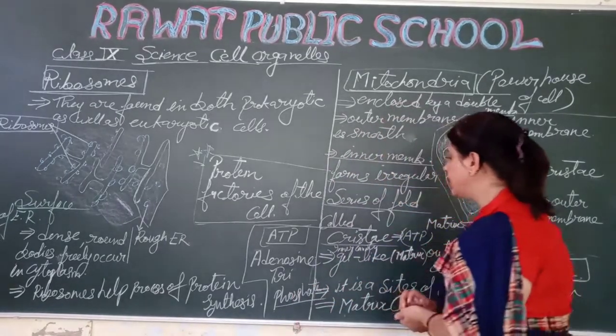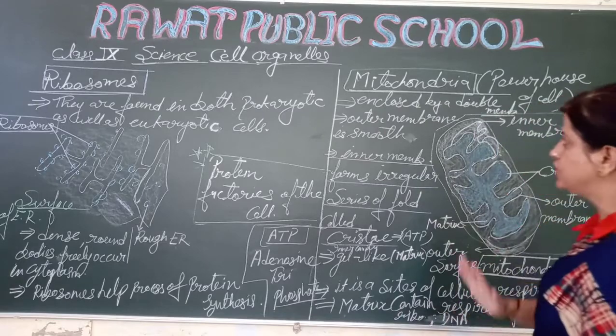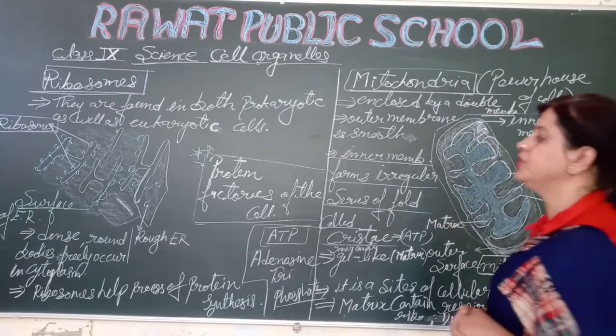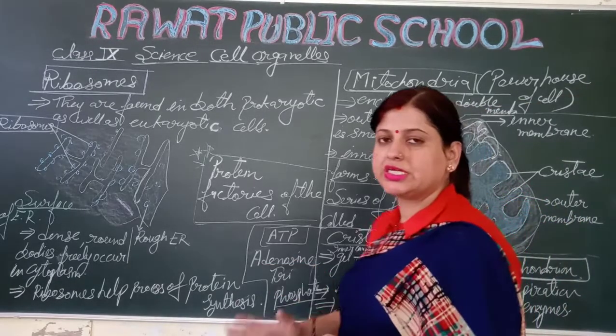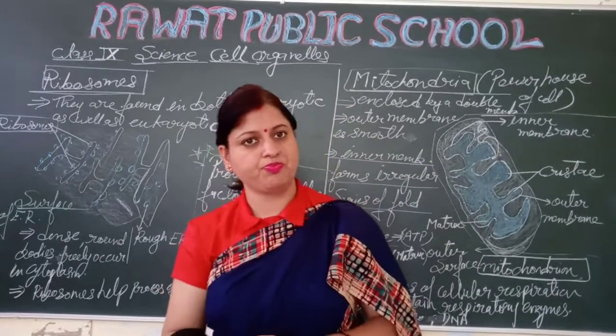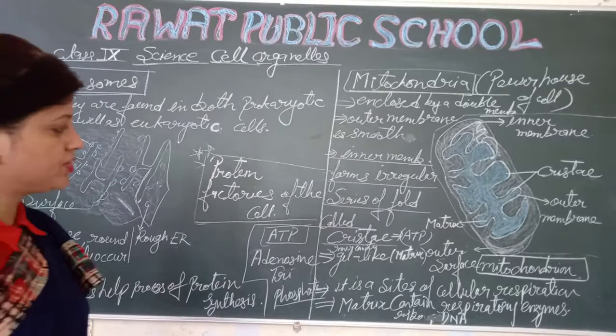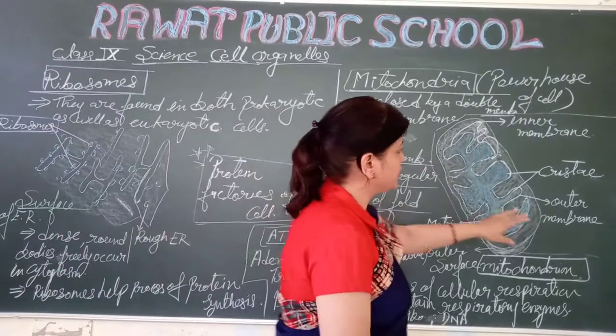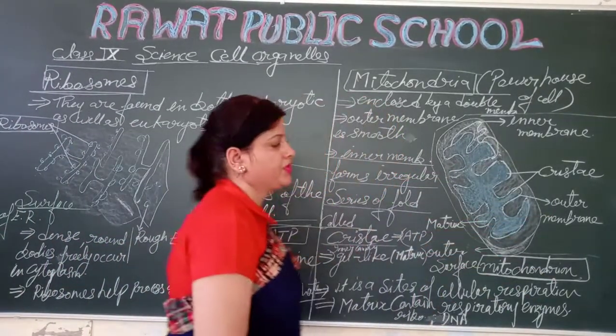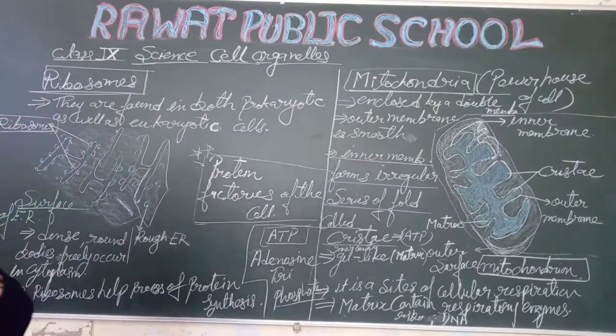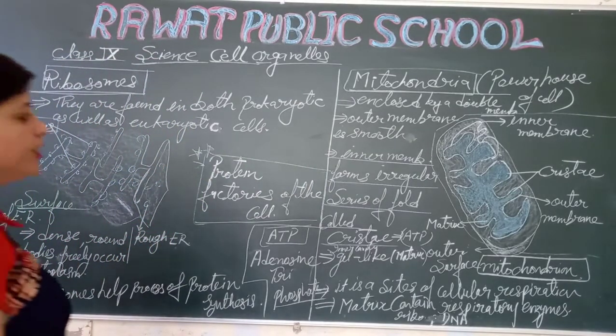It generates energy for the cell, so it is also known as the powerhouse of the cell. I hope today's two cell organelles are clear. Note down the whole notes and draw the diagram in your register also. So this is the cristae, outer membrane, inner membrane. Okay students, note down these two cell organelles in your notebook.